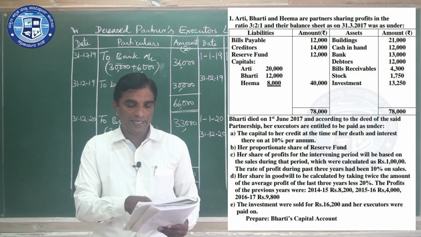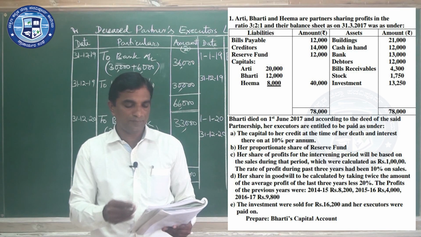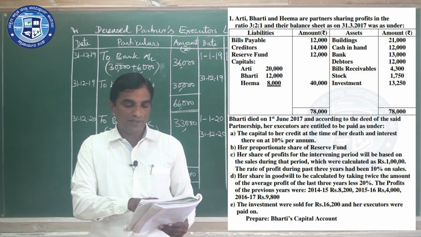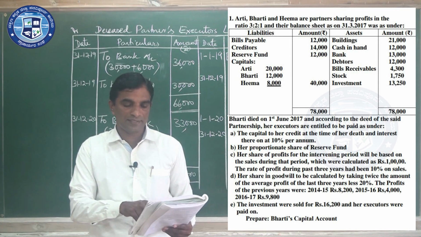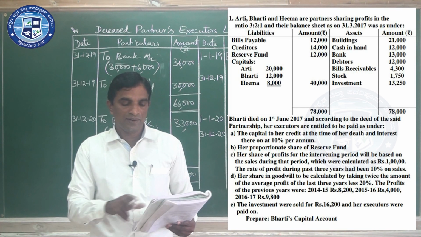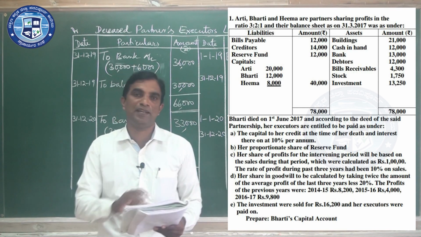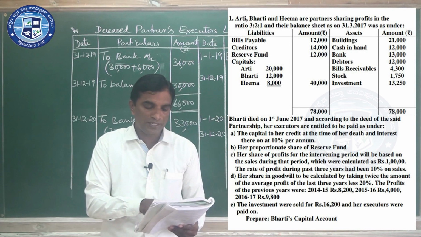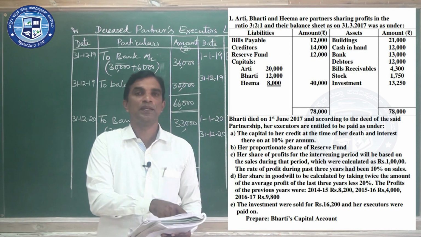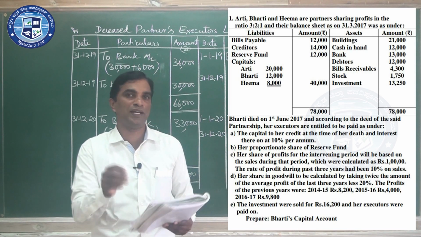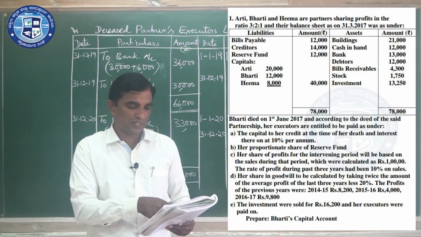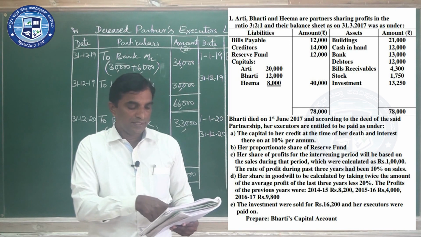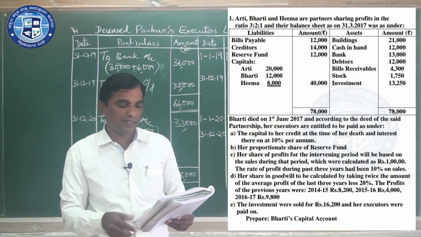Bharati died on 1st June 2017, that is okay. Capital to her credit at the time of her death and interest thereon at 10% per annum. Interest on capital and capital should be considered. Her proportionate share of reserve fund. Reserve fund is there in the balance sheet, so take her share. Then her share of profits for the intervening period.